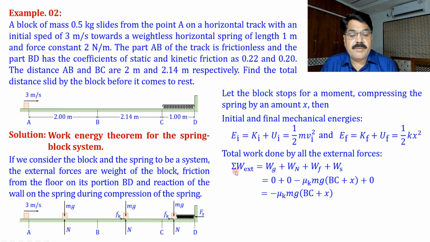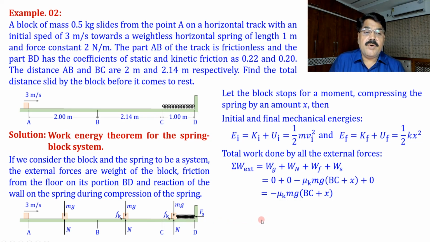So we have obtained the work done by all the external forces, and for this system, the work done by internal forces. What we can see is that there is no internal non-conservative force. Of course, this Fk was non-conservative, but it is external to the system. So what was our theorem?